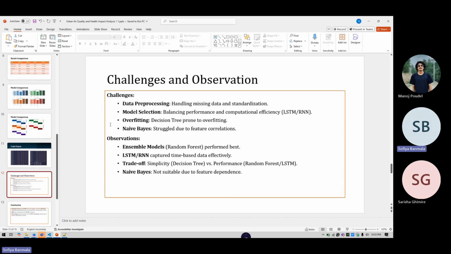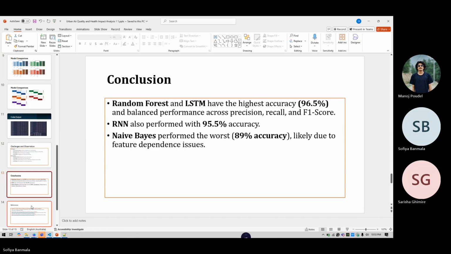One of our key observations is that ensemble models like random forest performed exceptionally well by reducing overfitting. Meanwhile, deep learning models such as LSTM excelled at capturing time-based patterns, making them ideal for analyzing urban air quality over extended periods. And to summarize, our analysis revealed that both random forest and LSTM are the most suitable models for predicting health risks based on urban air quality data, each achieving an accuracy of 96.5%.